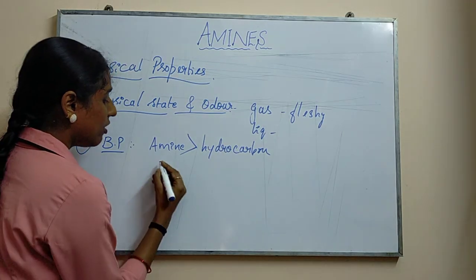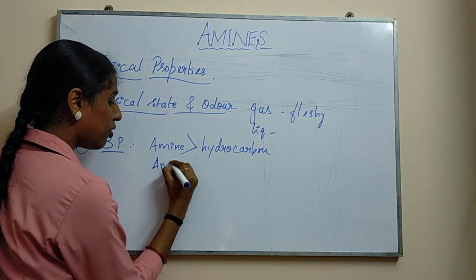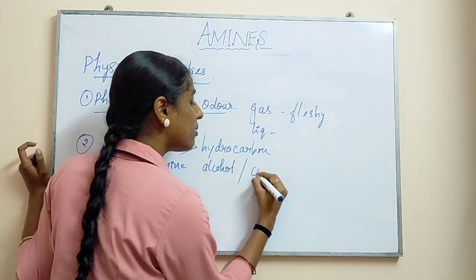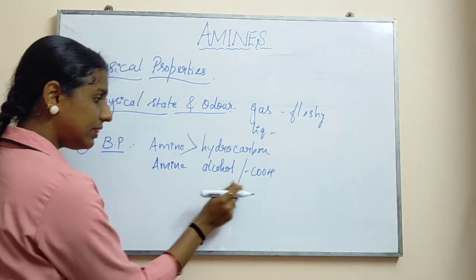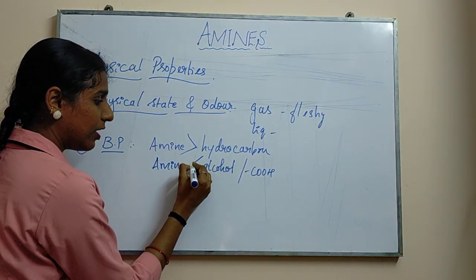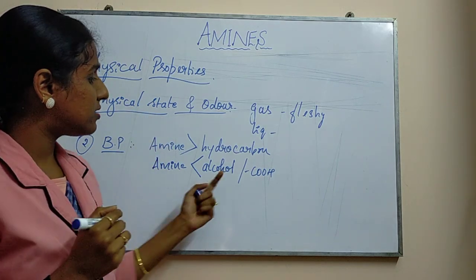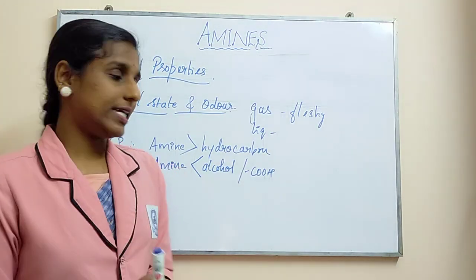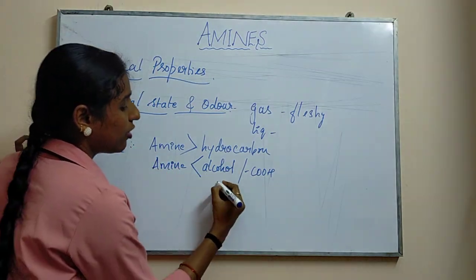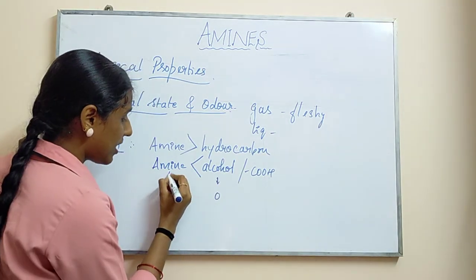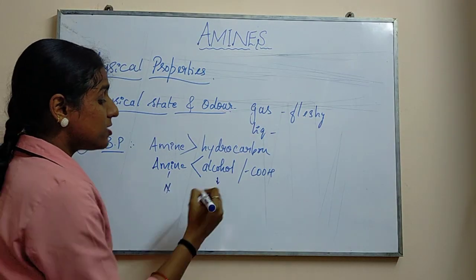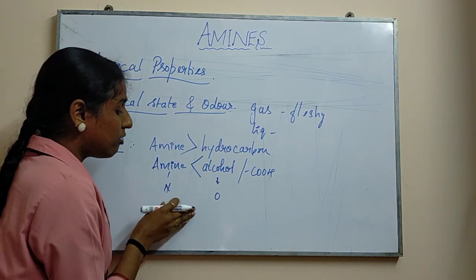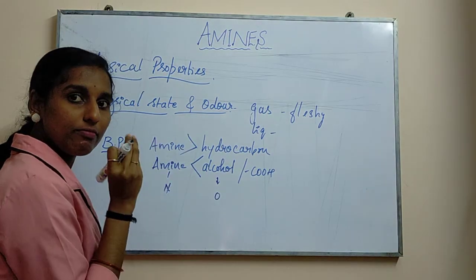Now if you compare the boiling point of amine with alcohol or carboxylic acid, what will happen? In this case, alcohol as well as carboxylic acid show a higher boiling point when you compare with the amine. Why is it so? Because in alcohol you have oxygen, and in amine you have nitrogen. Both have high electronegativities, but a slight difference will be there between these two.